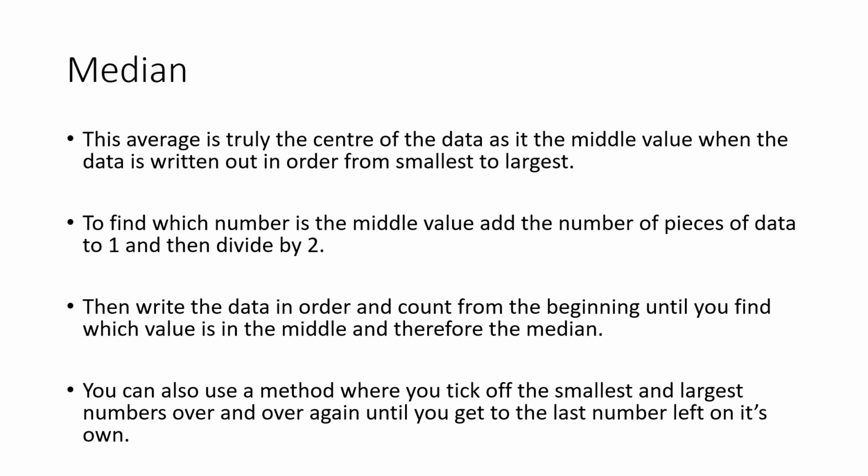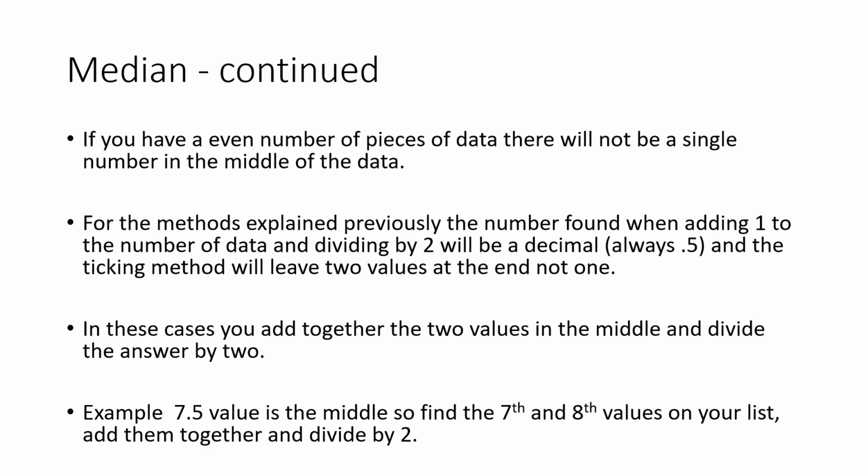Alternatively, you could write all your numbers from smallest to biggest and mark off the largest and the smallest value in turn, and keep going until you are left with one number in the middle, which is your median. However, there is an issue with this also. If you have an even number of pieces of data, you will not get a single number in the middle. So what would you do in this case?